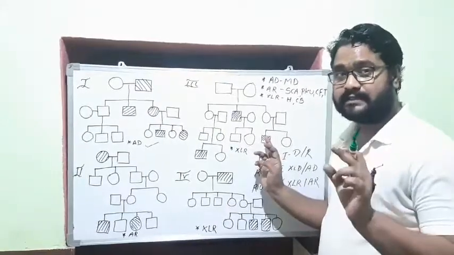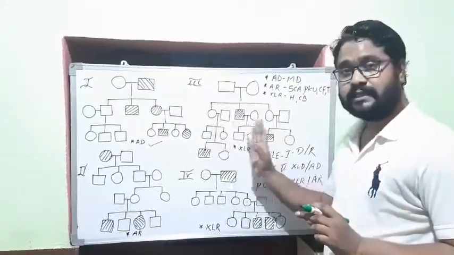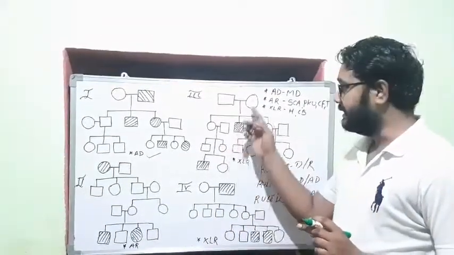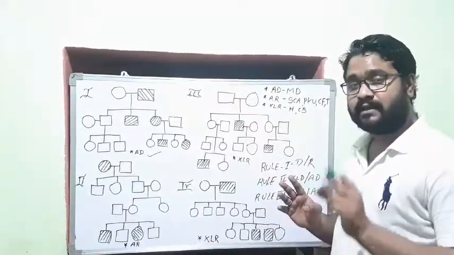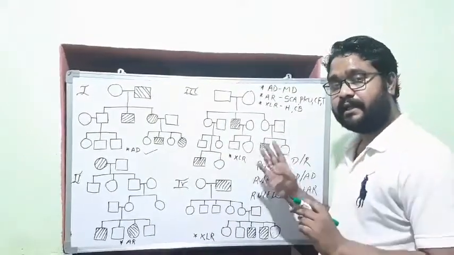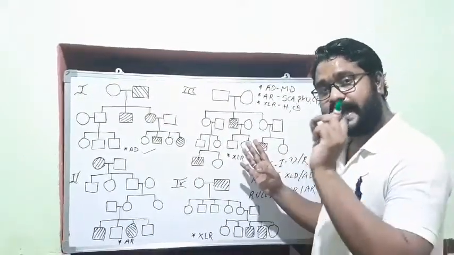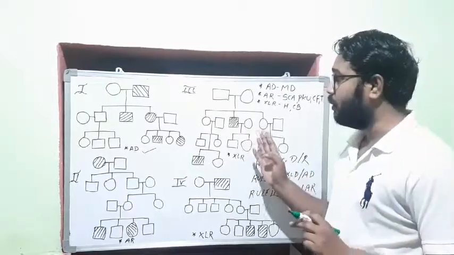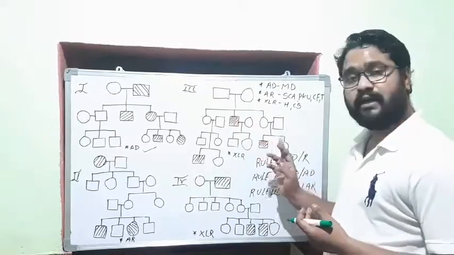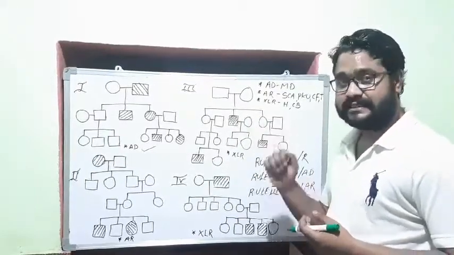Only males are affected mostly. There is nowhere that females are affected. It is skipping the generation. That means it is present unanimously in males, so it is only X-linked recessive. Why recessive? Because it is skipping the generation.